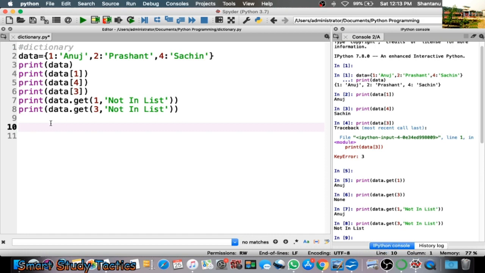So first of all, I have to define keys. Keys should be like a list. I am writing Anuj, comma, Prashant, comma, Sachin. And the values